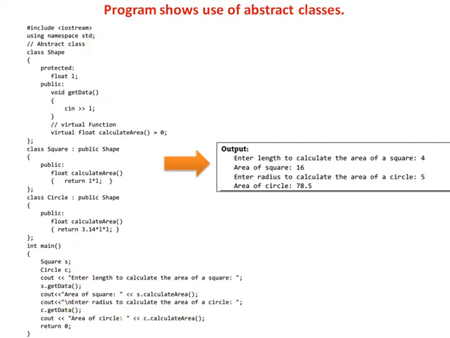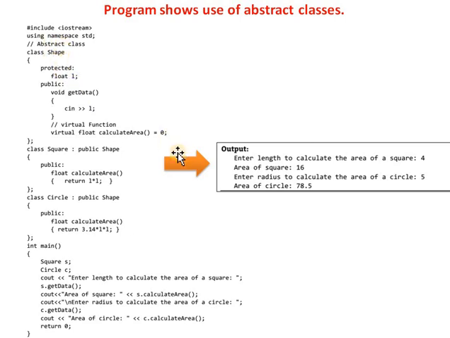This is the example of an abstract class, in which shape is one abstract class because the shape class contains a pure virtual function. We know what a pure virtual function is. A class that contains at least one pure virtual function is said to be an abstract class. So here there is one pure virtual function, calculate area, so this shape class is an abstract class.